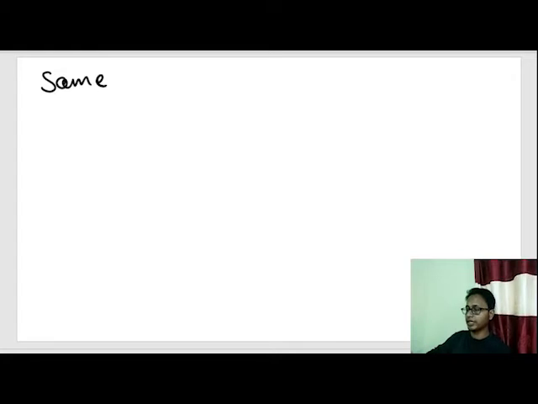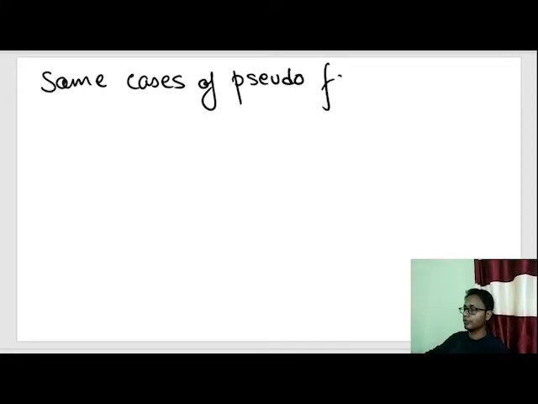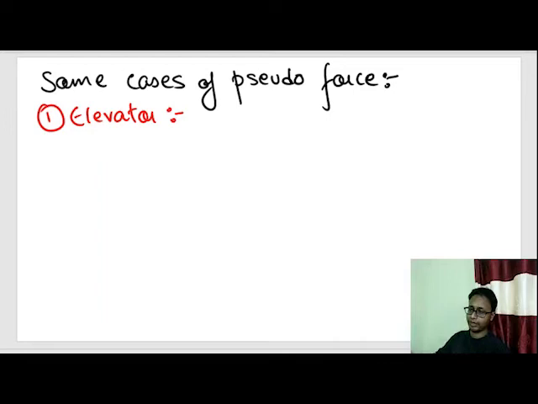Our next topic is some cases of pseudo force. The first case we'll learn about is the elevator problem.